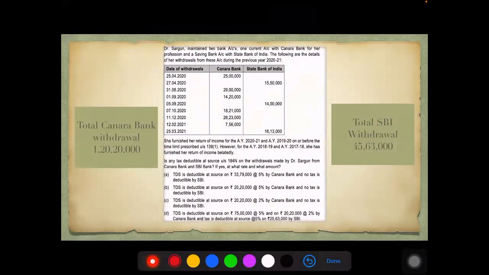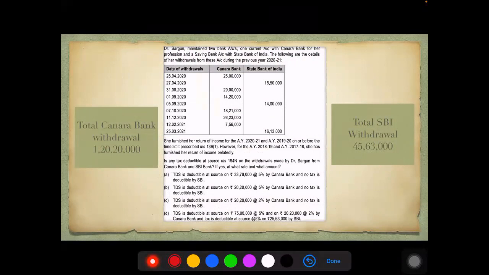I think this is from your RTP question. Dr. Sargun maintained 2 bank accounts, one account with Canara Bank, that is a current account, and a savings bank account with State Bank of India. The following are the details of a withdrawal made from these accounts during the previous year 2021. They've given us the date along with the amount for the particular banks.